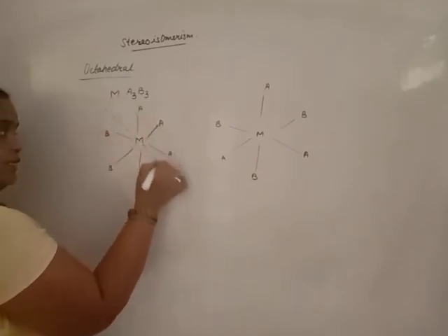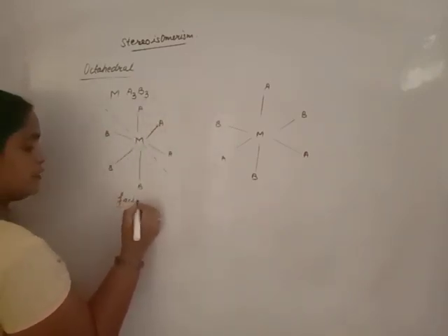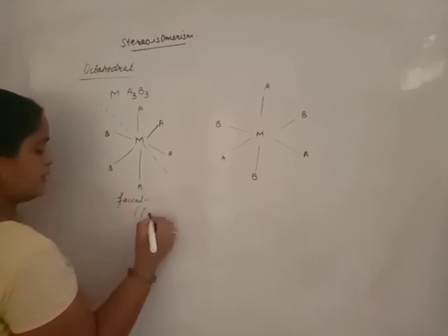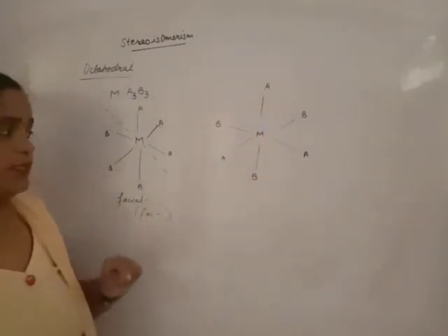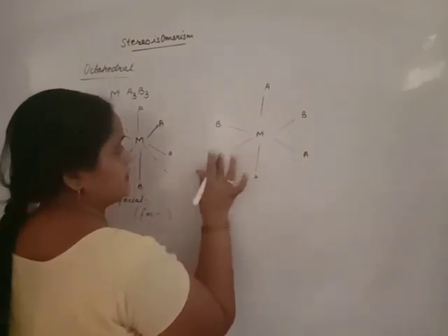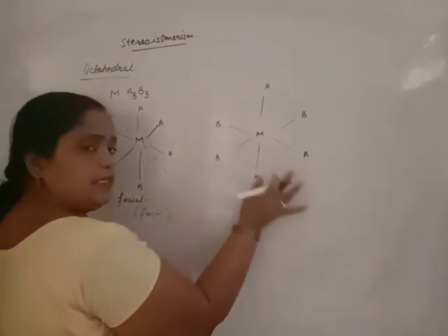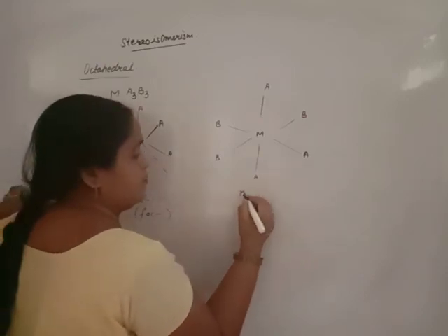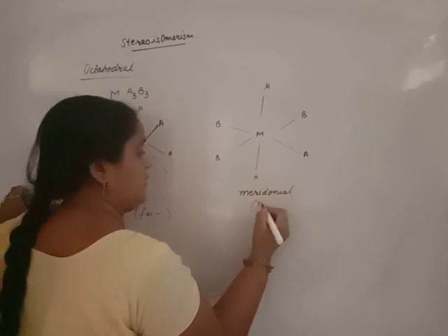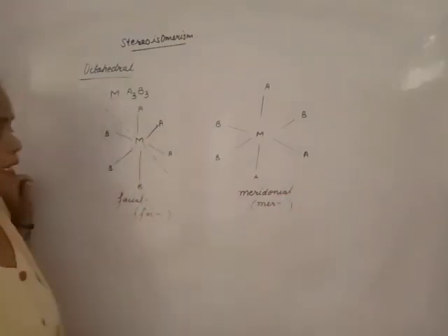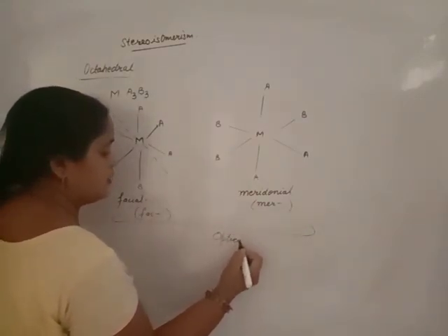Better, this divides the face. It is the face of A, it is the face of B. It is known as facial, represented by FAC. In the other, these are mixed together, intermixed with each other. In your books, these are drawn like this. That means the faces are not divided, they are mixed together. That is meridional, represented by MER. And both are optically active.